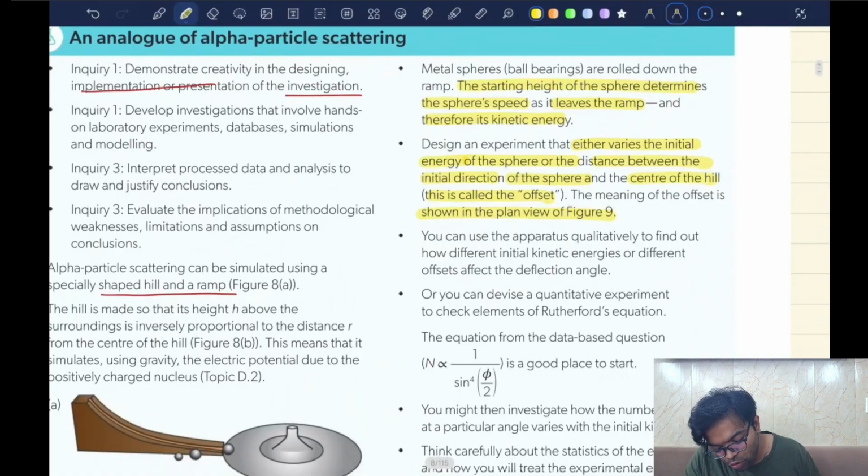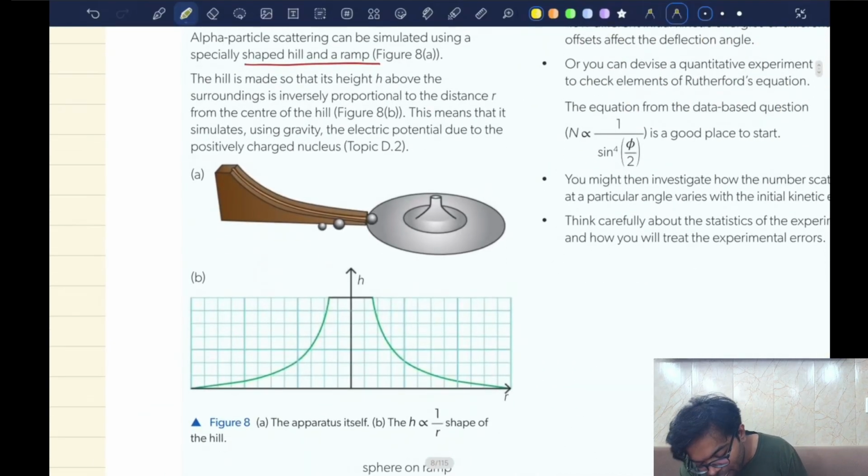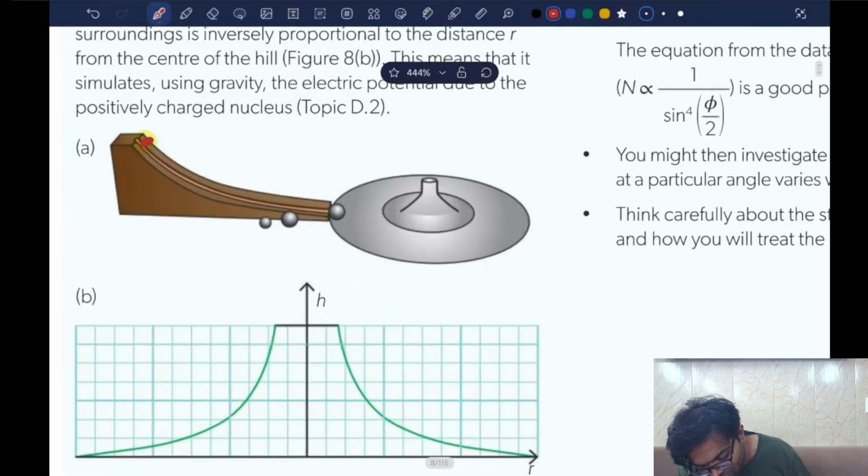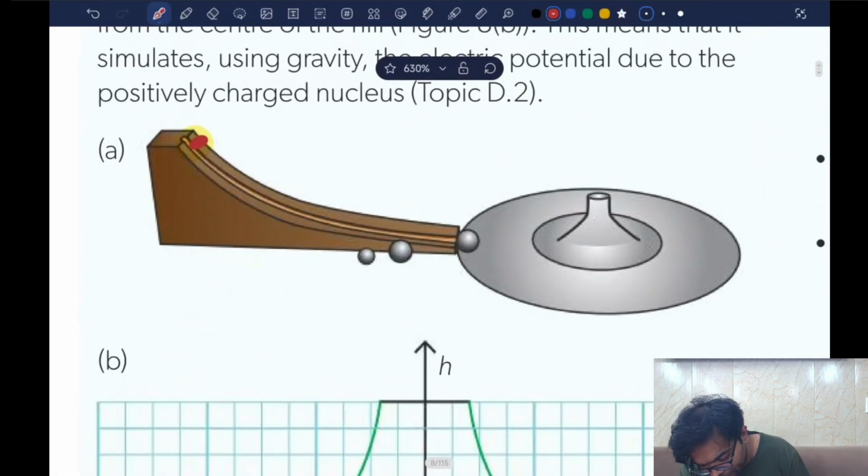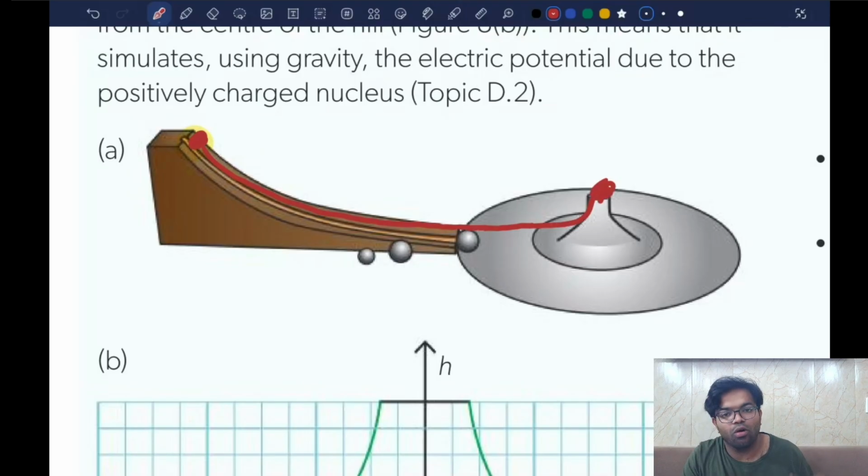Okay, so basically what is happening here, a ball is coming down like this. Look at this diagram. A ball is rolling like this. Now when the ball comes here, if it has enough energy, what will happen? It will move straight through and go inside this hole.